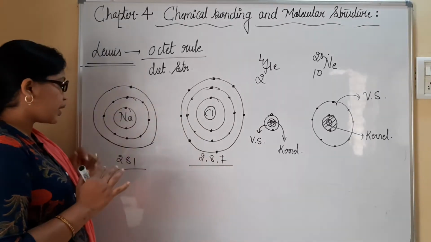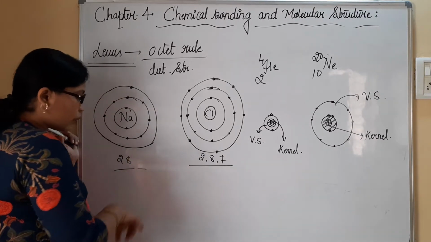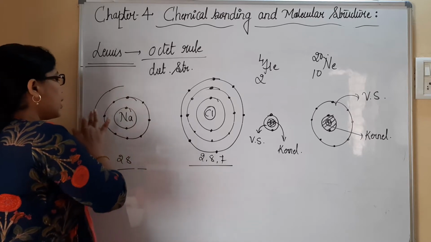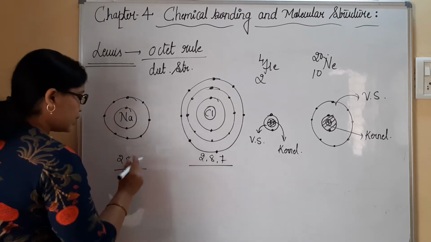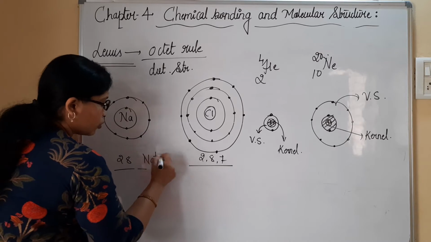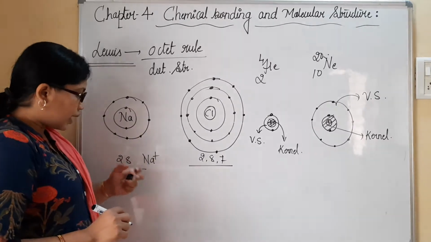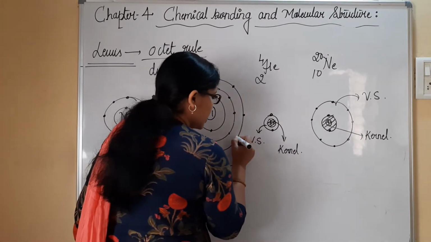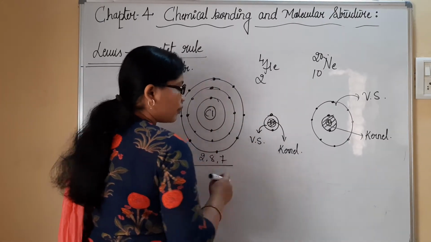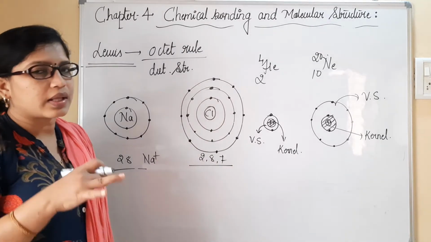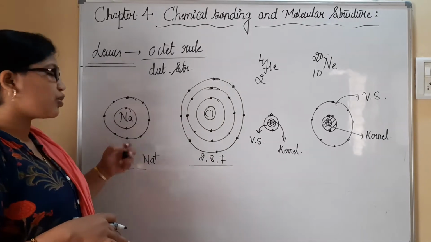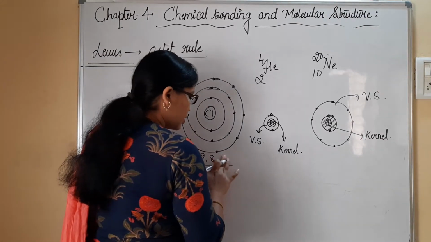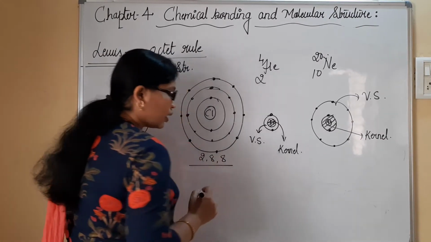In this case, you can see that just by losing one electron, sodium will be considered as Na plus. It loses one electron. The electron lost by sodium can be accepted by Cl. The size of this atom is quite bigger than that of the previous one, and the size of this one is quite smaller than the previous one, and it completes its octet.